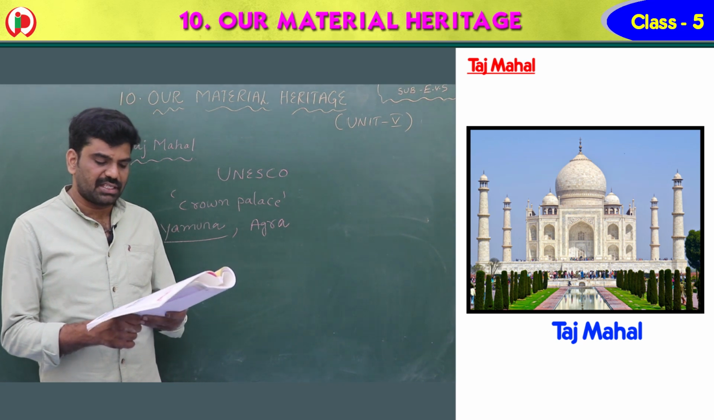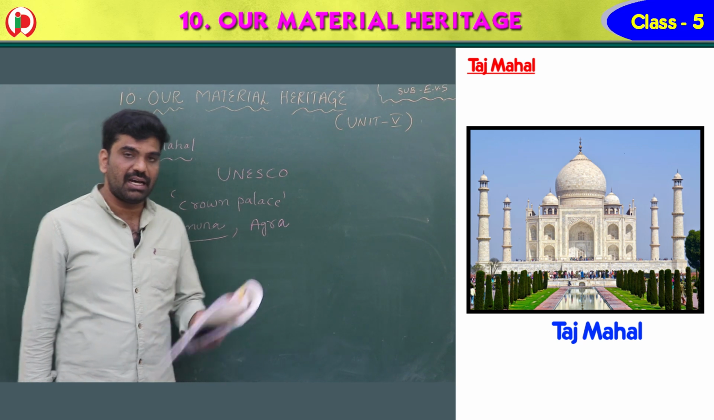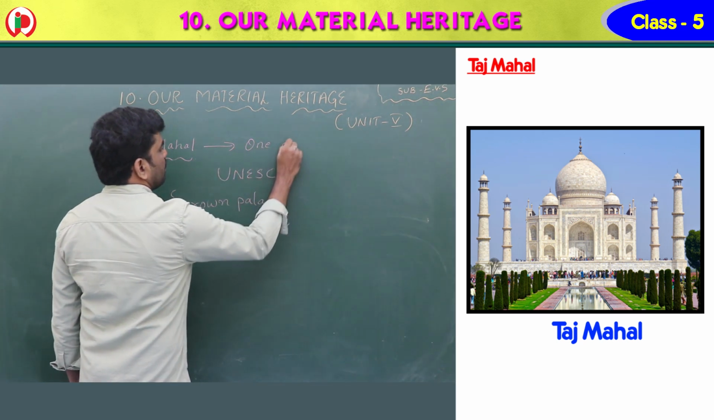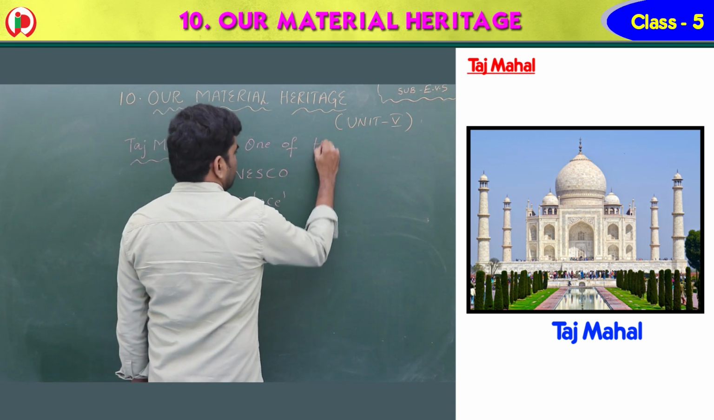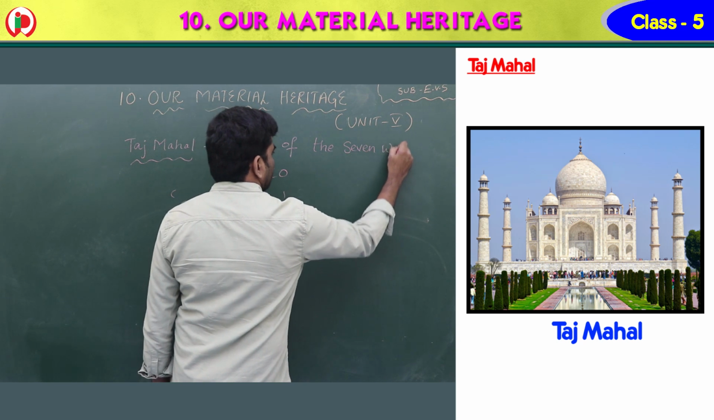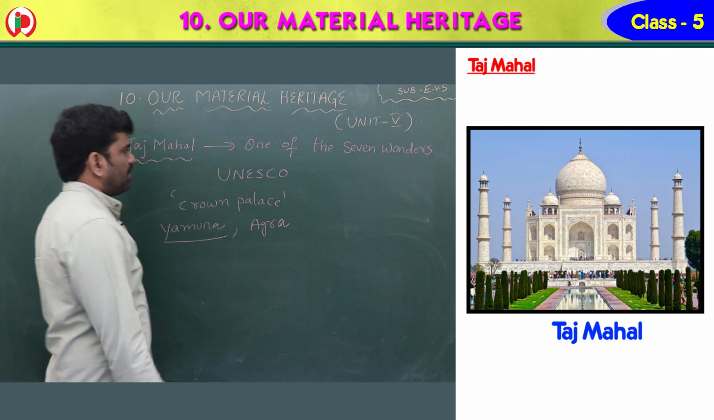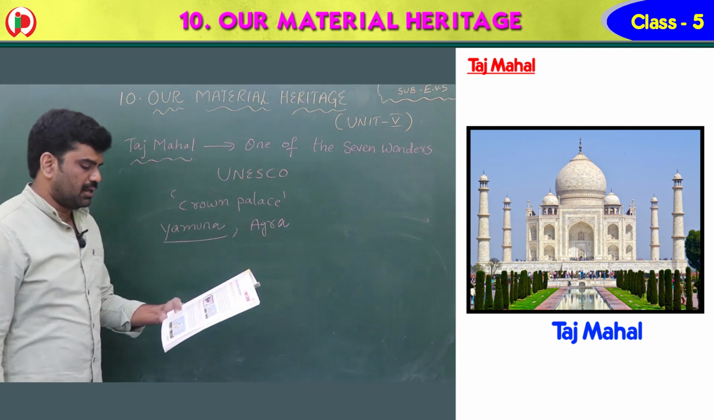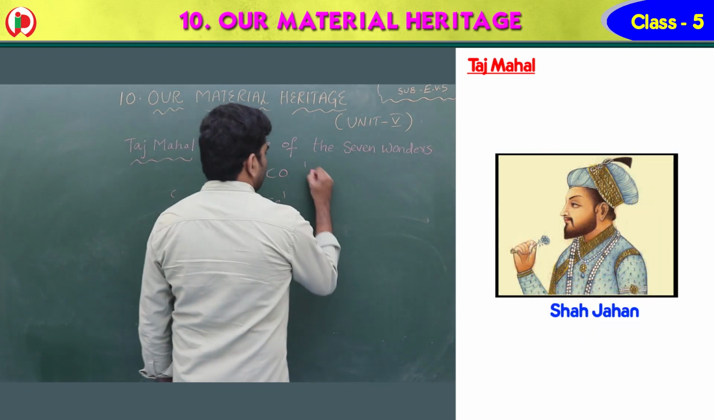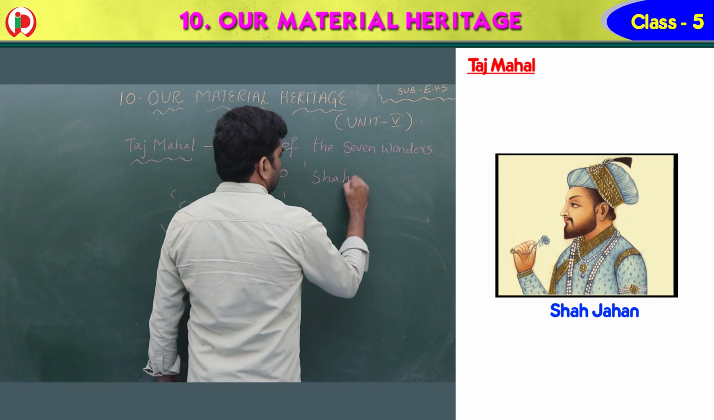Taj Mahal, one of the 7 wonders of the world, was built by Mughal Emperor Shah Jahan. It is one of the 7 wonders in the world, and it was built by Mughal Emperor Shah Jahan. Yes, this is Shah Jahan.